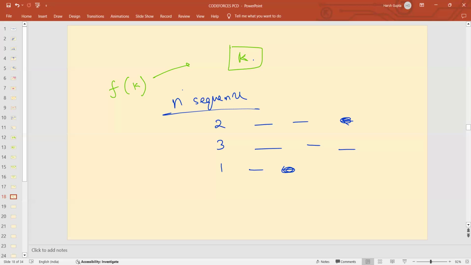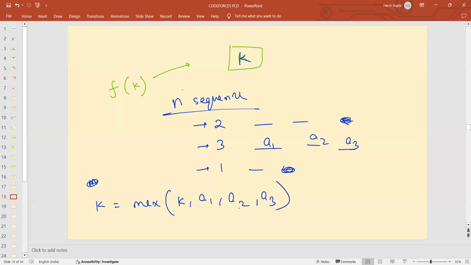What you need to do is take this k. The operation you can do is select any of these sequences and take the max. If this is a1, a2, a3, then you can do k equals max of k, a1, a2, a3. With any of the sequences you can do this as many times as you want. The question is that f(k) tells you the maximum value of k that you can obtain.